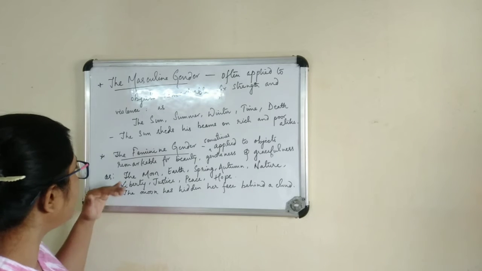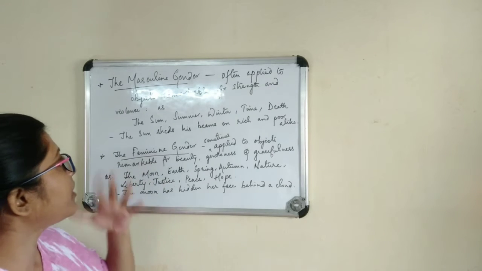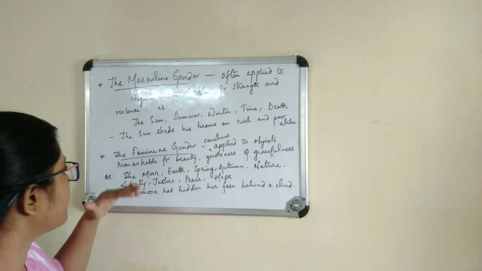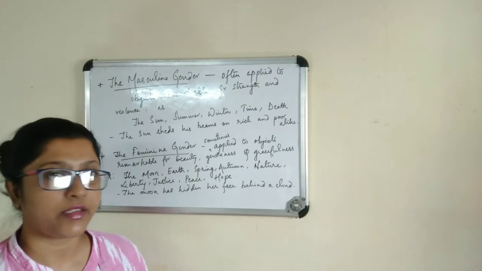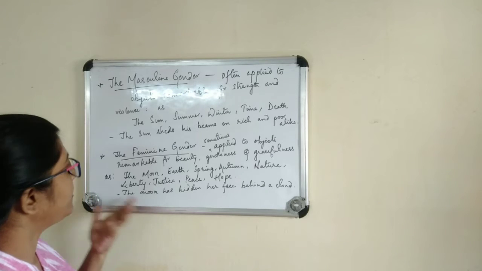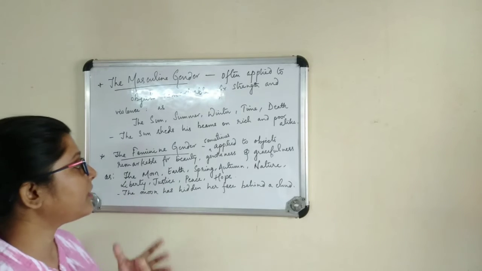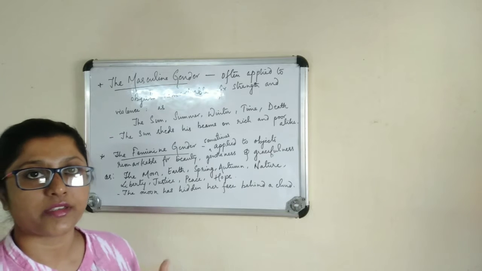Let's see what comes under the feminine gender. That has the moon, earth, spring, autumn and nature, etc. And liberty, justice, peace, hope, all these come under the feminine gender group.